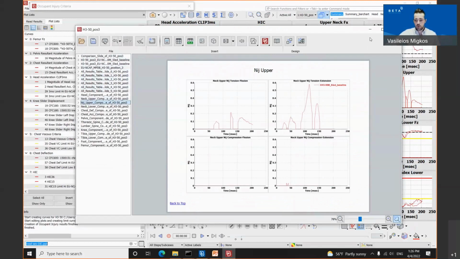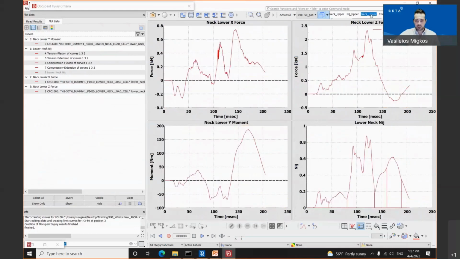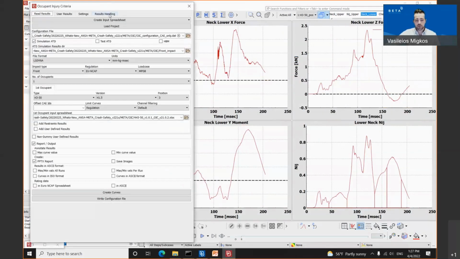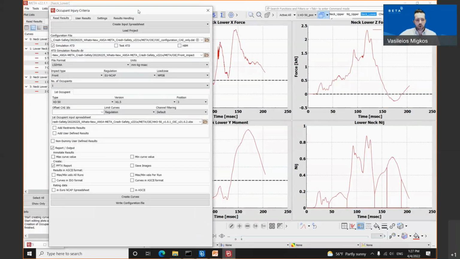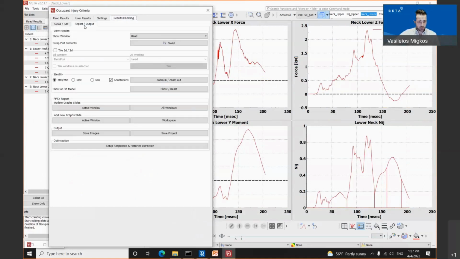Regarding now the new swap plot feature, which we have from the version 22.1.0, let's say that we will select a different window. Let's say that we will select the neck lower. As you can see, we have 4 plots, and in order to change the position of the plots or swap the position of the plots, we will open up again the occupant injury criteria tool. We will select the result handling tab. We will select also the report output tab.